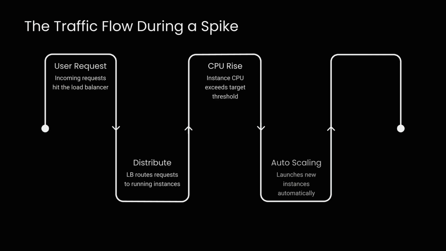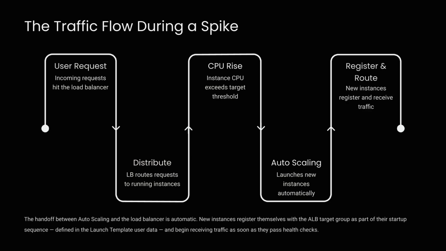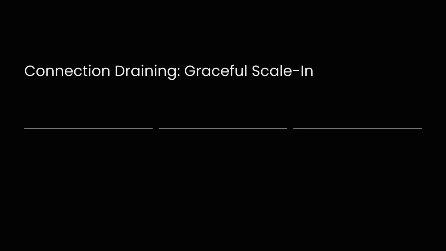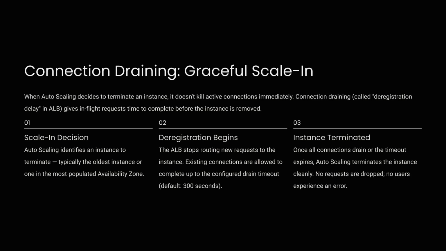As CPU rises, autoscaling launches new instances. These instances register with the load balancer and begin receiving traffic once they pass health checks. Connection draining ensures graceful scale-in. When autoscaling decides to terminate an instance, connection draining allows in-flight requests to complete.